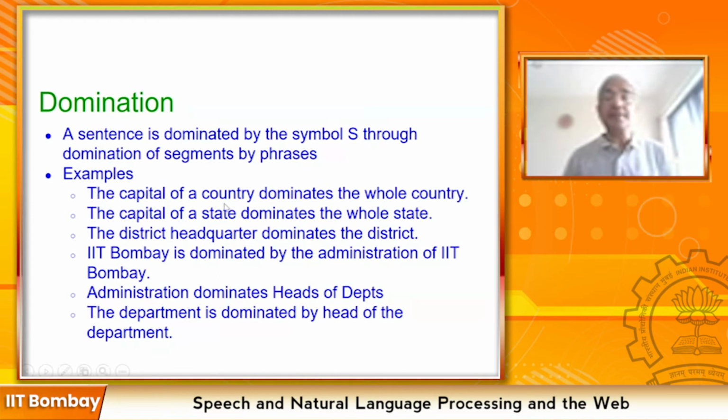So the example is: the capital of a country dominates the whole country, the capital of a state dominates the whole state, the district headquarters dominates the district, IIT Bombay is dominated by the administration of IIT Bombay, administration dominates heads of departments, the department is dominated by the head of the department. So domination by definition is a hierarchical concept. Domination happens in hierarchy. And the higher level domination is possible with the success of the domination of lower levels. So the administration of the country can run the country if the administration of states and districts function properly.